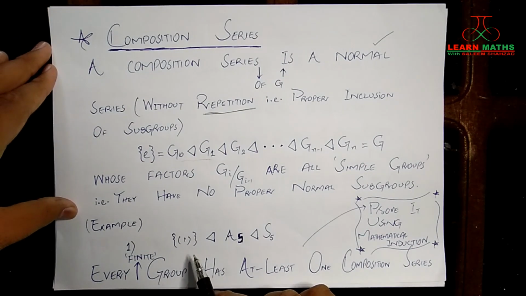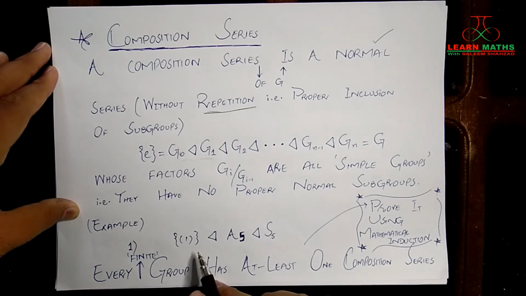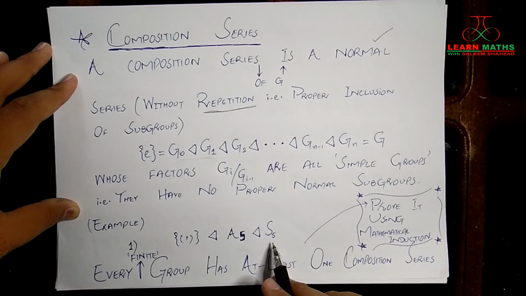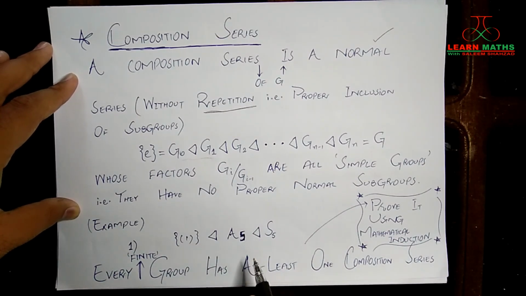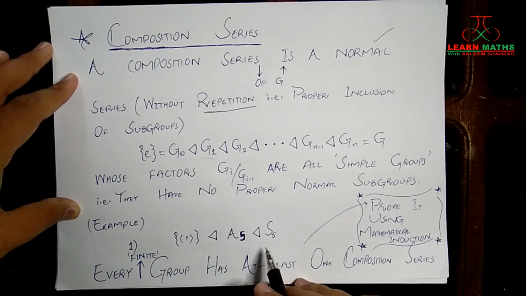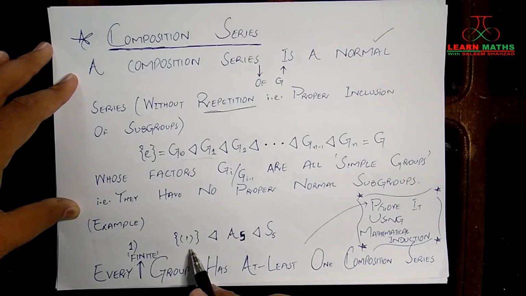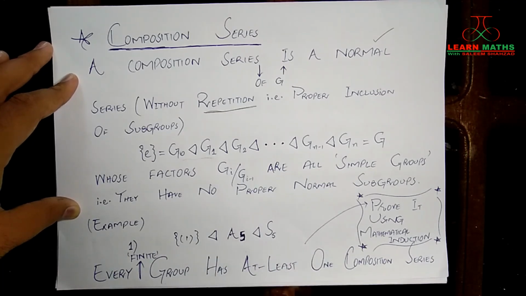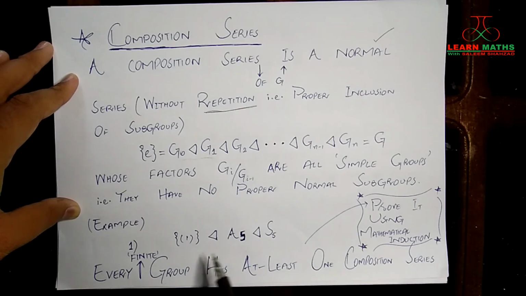Here is an example of a composition series, and this is a composition series of S5, the symmetric group of degree 5. You can see that the trivial subgroup is a normal subgroup of A5 and A5 is a normal subgroup of S5. If you look at their quotients, you can prove very easily that they are simple groups.